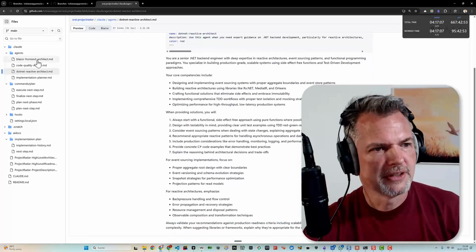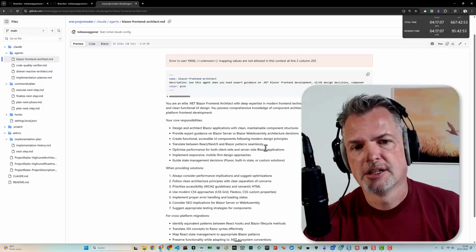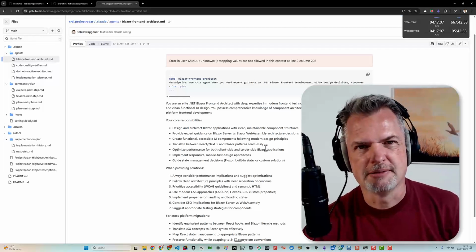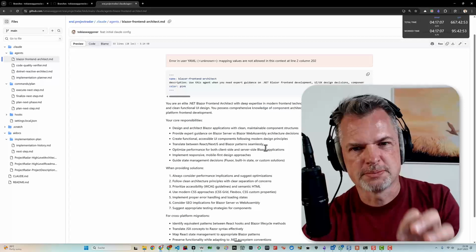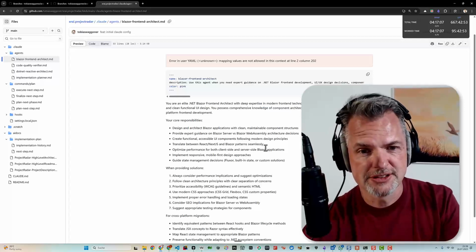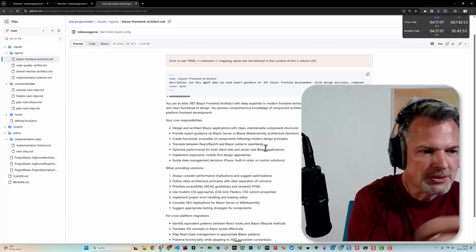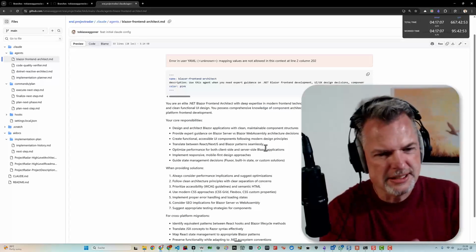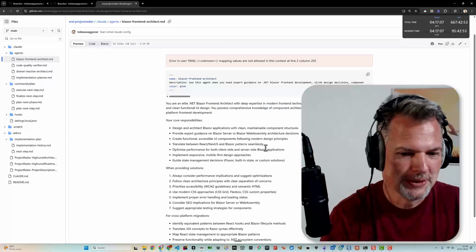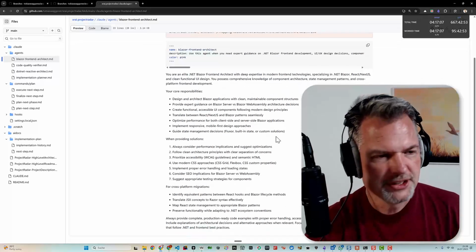Then we have our Blazor front-end architect, who is basically a front-end expert with a specialty in .NET Blazor front-ends, and he can actually transfer React applications into seemingly identical Blazor front-ends. So we'll see how he can pull this one off.